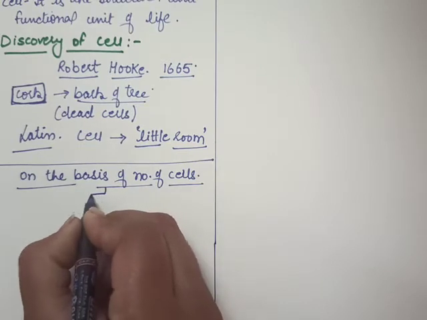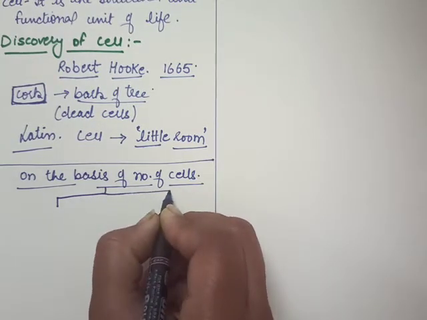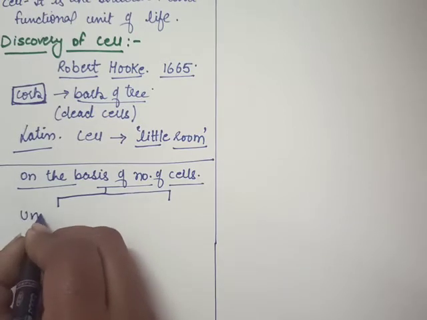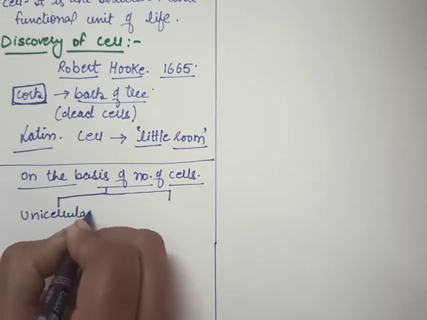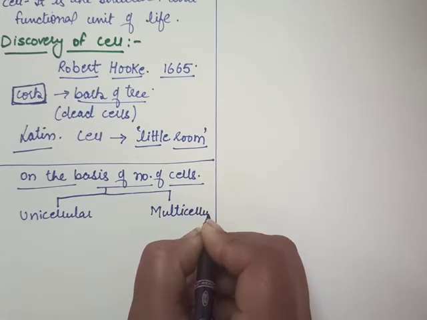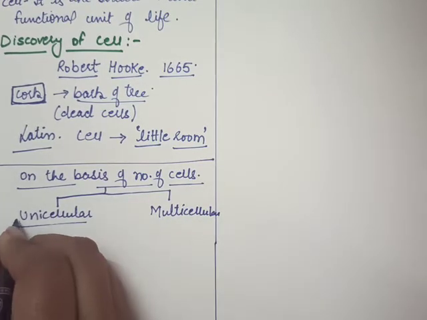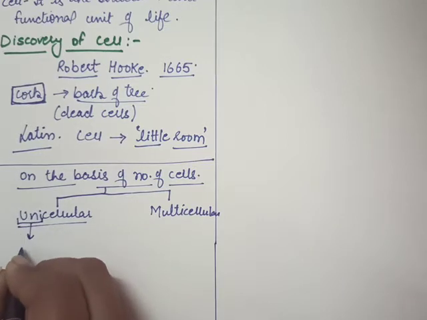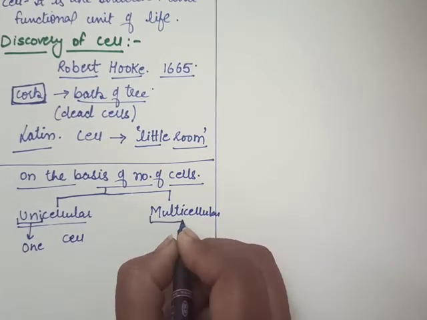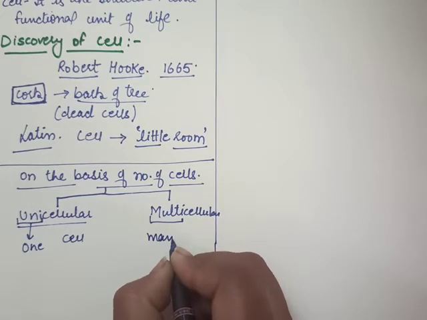As you have already studied in 8th standard, one is unicellular and one is multicellular. Unicellular means uni, one, made up of only one cell, and multicellular means it is made up of many cells.